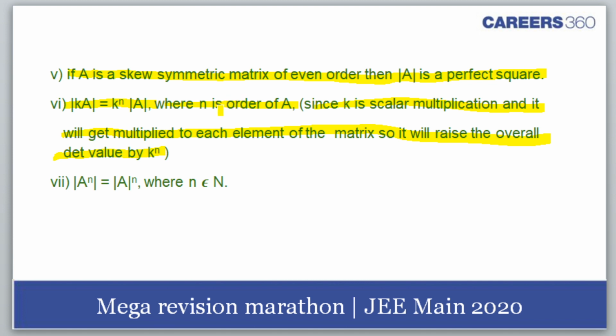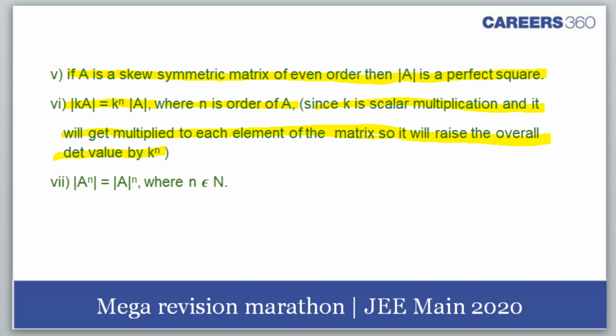It won't be 3, k cube. No. If A is a determinant of 3 by 3 order, then k raised to power 9 would come here. Because each element of the matrix... Acha, sorry, I got it wrong. Yes, you're right, Giridhar. Transpose is the inverse of an orthogonal matrix. That's what I said. A into A transpose is identity matrix.